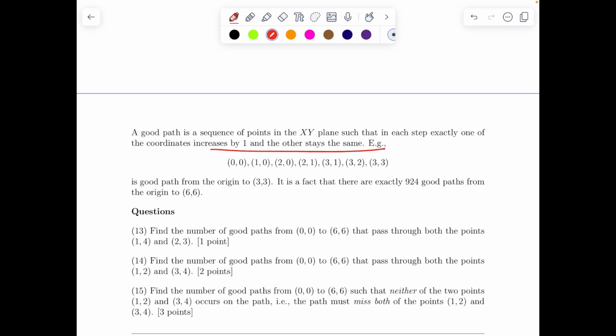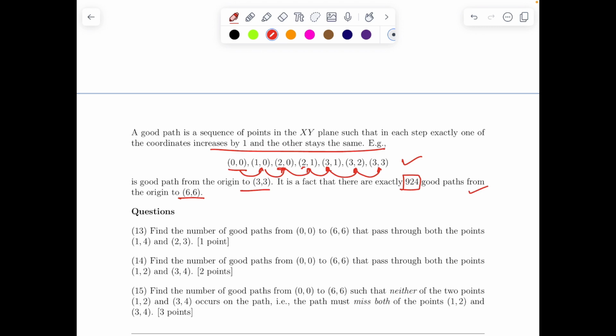For example, a good path from the origin to 3 3 is 0 0, you go to 1 0, so the x coordinate increased, then again x increased, you see x remains the same at 2, y increased, x increased, y increased, and again y increased. So this is a good path, right? It is a fact that there are exactly 924 good paths from the origin to 6 6. So they have already given you how many good paths there are from the origin to 6 6.